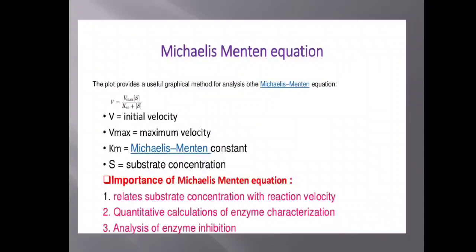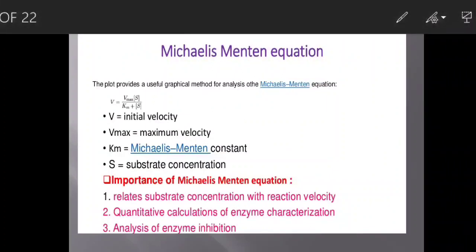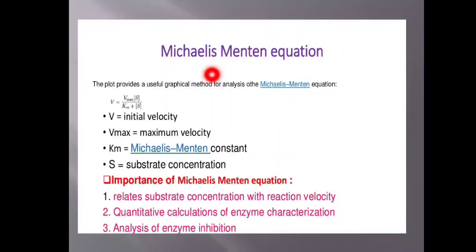This, of course, is a useful graphical method to analyze the enzyme catalyzed reaction. That is, the Michaelis Menten constant can be obtained by this equation. You can observe here the Michaelis Menten equation: V is equal to V maximum multiplied by the substrate concentration, divided by Km, that is Michaelis Menten constant, plus the substrate concentration.